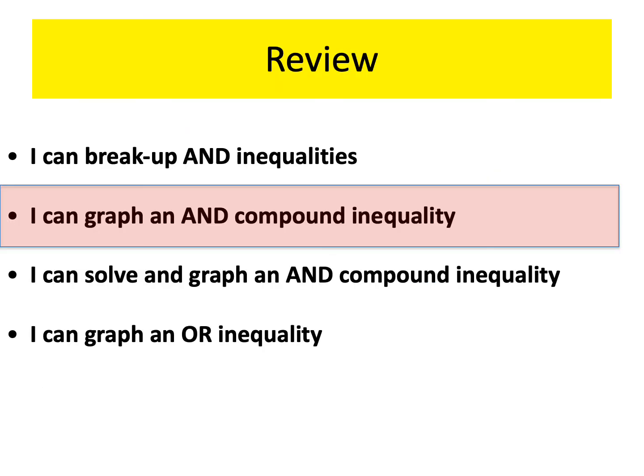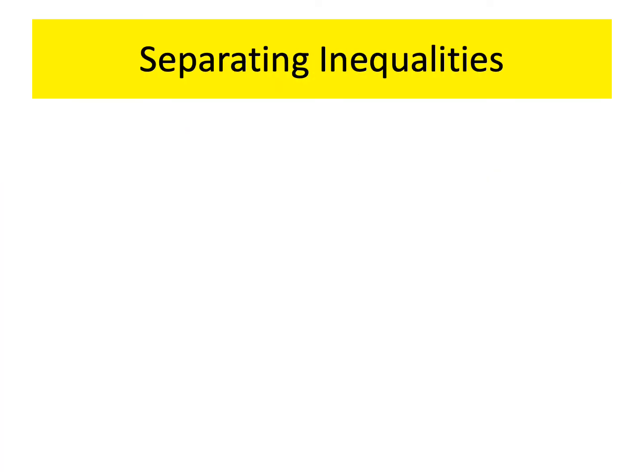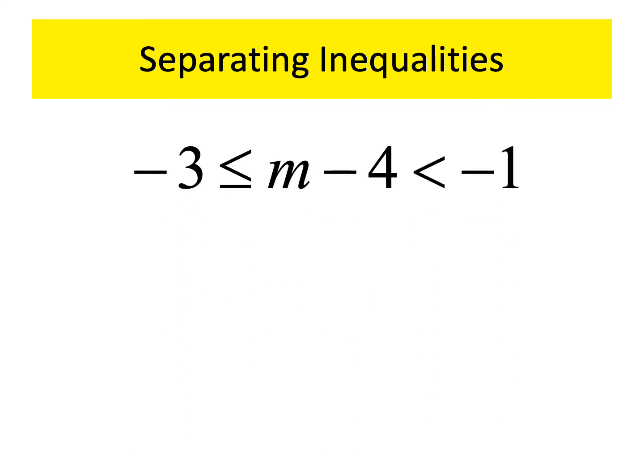All right, cool. So let's do one where you can't tell the answer right from the very start. One that looks like this. Notice there's some stuff there that we have to do, right? The stuff I mean is that m isn't by itself. However, the process is still the same. We separate it into two inequalities.